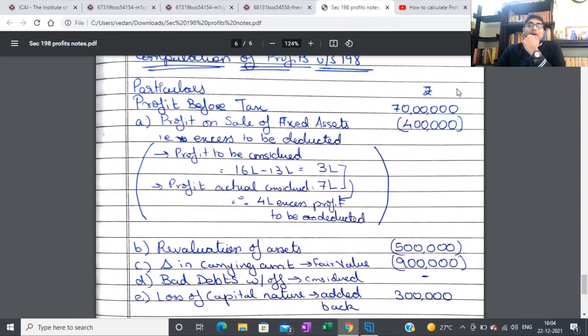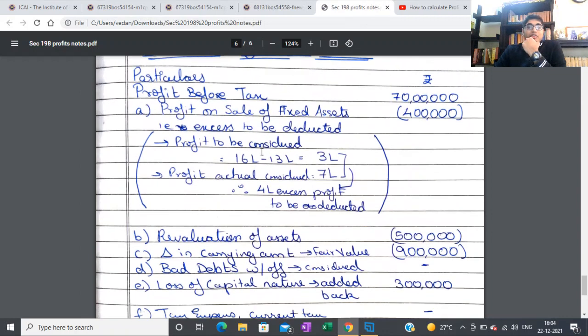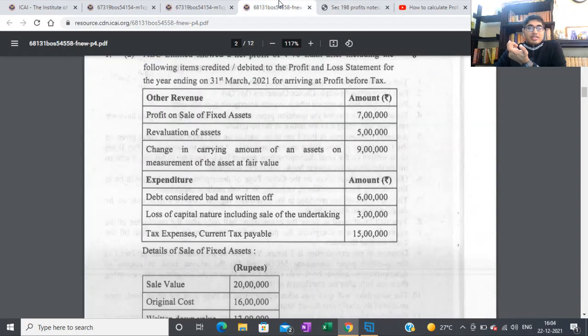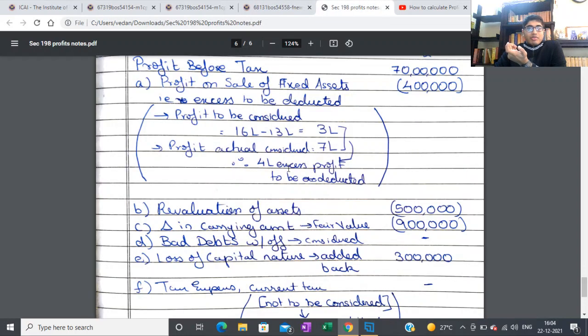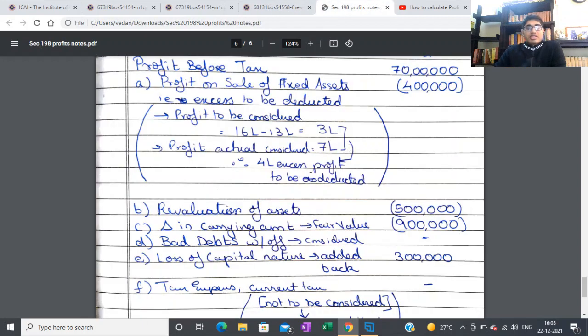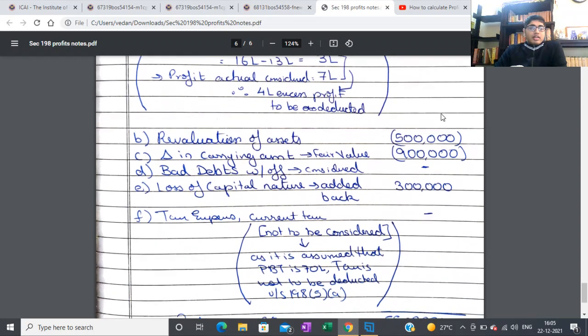So profit before tax, I got it. Then profit on sale of fixed assets, which is also pretty straightforward. I feel the profit to be considered was 3 lakh, 16 lakh minus 13 lakh. And the profit that they did consider was 7 lakh, which I took directly from the question. So they considered 4 lakh excess, which they added to get 70 lakh. So I deducted that, and I gave the workings also.